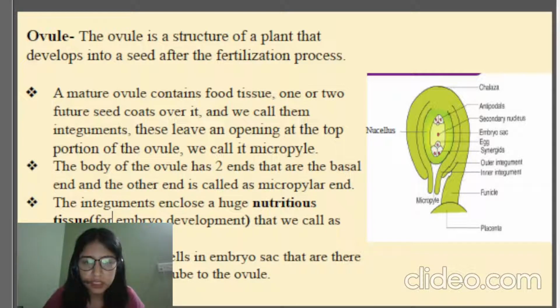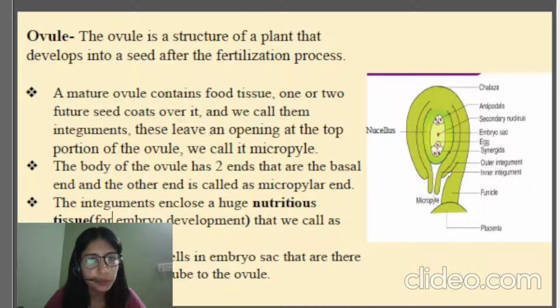Now we will be discussing the structure of the ovule in detail. The ovule is a structure of a plant that develops into a seed after the fertilization process. As I have already told you, after the fertilization of male and female gamete, they will be developing into a seed basically.